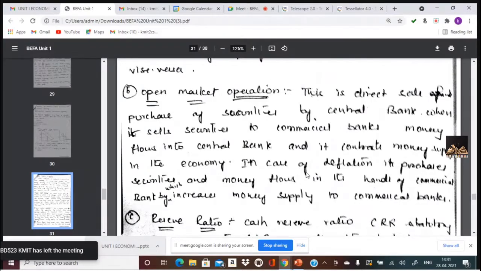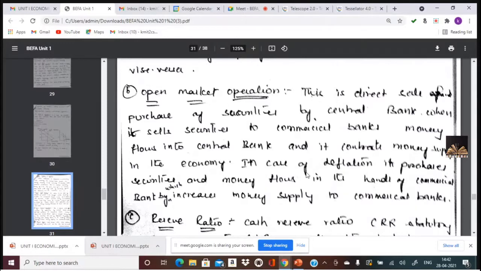And reverse at the time of deflation. The RBI purchases the securities so that money flows back. Money flows back to the commercial banks and securities come back to RBI. So this is an open market operation that is done by RBI to control money supply in the economy.